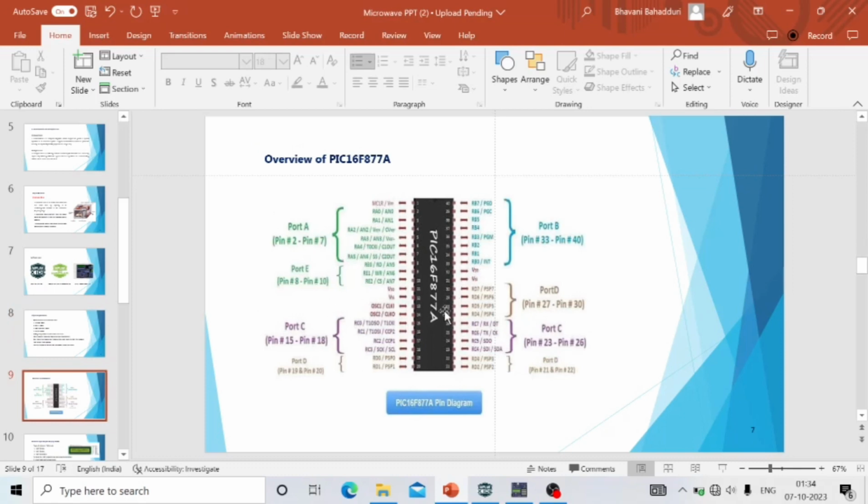So this is the overview of the PIC 16F877A microcontroller, and here is the pin diagram, which includes 5 ports, namely port A, B, C, D and E.